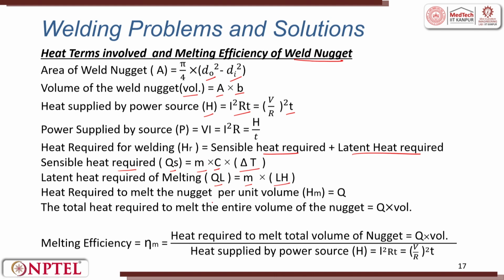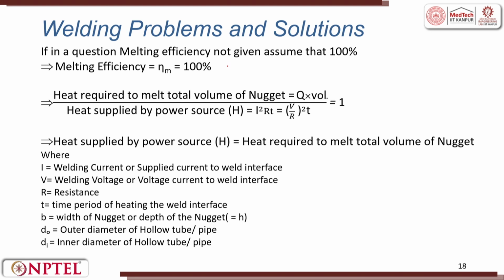Heat required to melt the nugget per unit volume HM is equal to Q. Total heat required to melt the entire volume would be this heat times the volume, and efficiency would be heat required to melt the total volume of nugget, that is Q into volume, by the heat supplied by the power source, that is I square RT or V by R square into T. Here if melting efficiency is not given, we assume that it is 100%, that is the heat required to melt the volume per unit heat supplied by the power source is equal to 1.